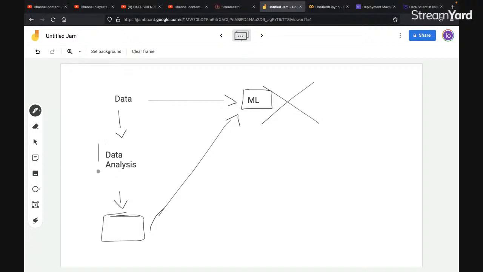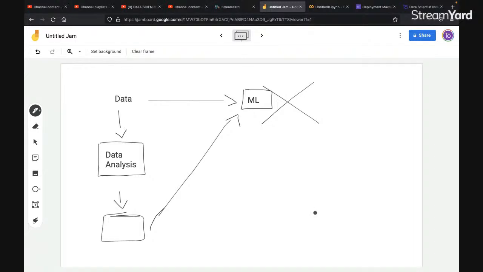However, data analysis is limited to present. Data analysis is absolutely limited to present. It will only talk about present and past. Data analysis will not talk about future. However, machine learning will talk about future. That's the only difference between these two.